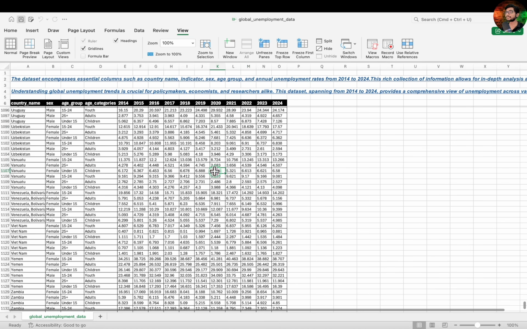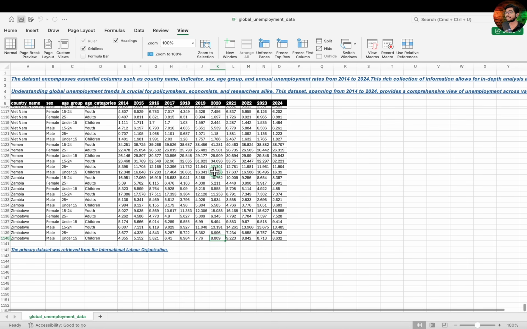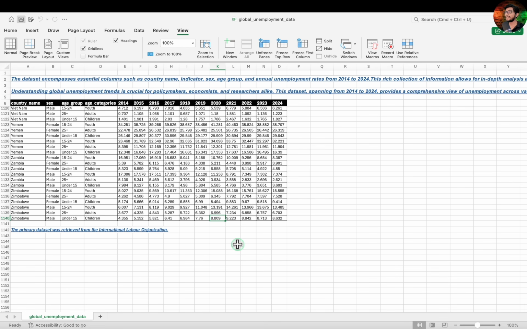And finally, as you scroll further down, at the end of the sheet, we'll encounter additional descriptive text below the table. Since this content is not useful for visualization or analysis in Tableau, we'll need to remove it as part of the data cleaning process.